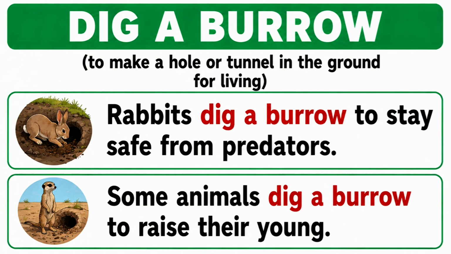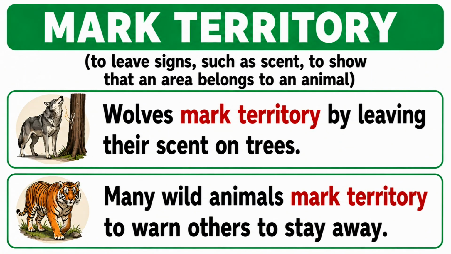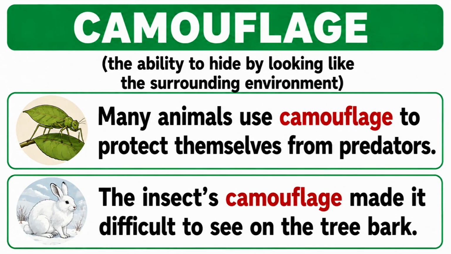Dig a burrow. To make a hole or tunnel in the ground for living. Rabbits dig a burrow to stay safe from predators. Some animals dig a burrow to raise their young. Mark territory. To leave signs, such as scent, to show that an area belongs to an animal. Wolves mark territory by leaving their scent on trees. Many wild animals mark territory to warn others to stay away.